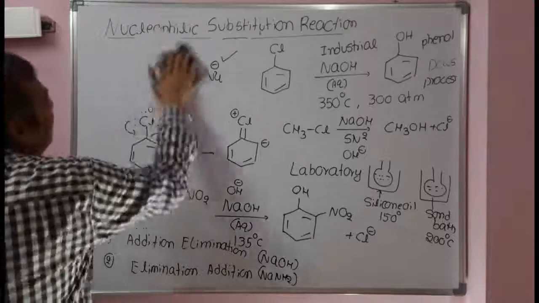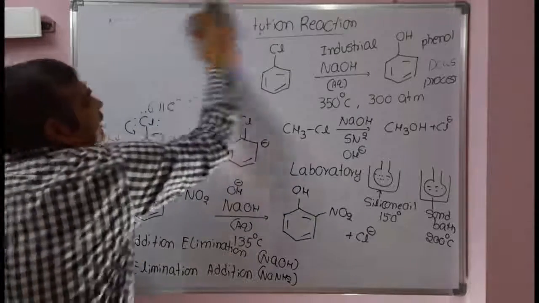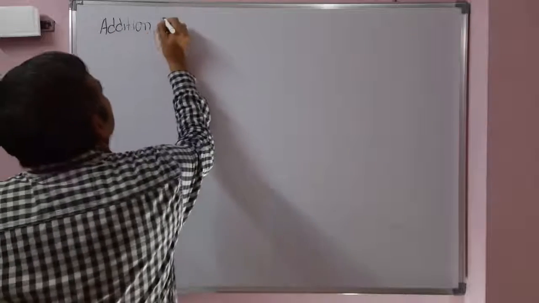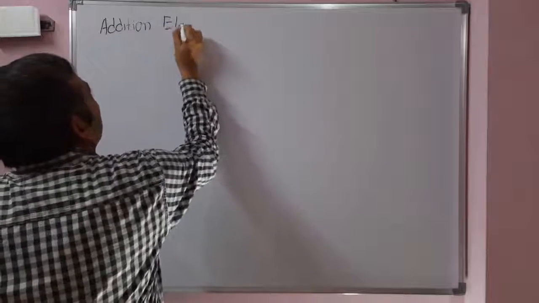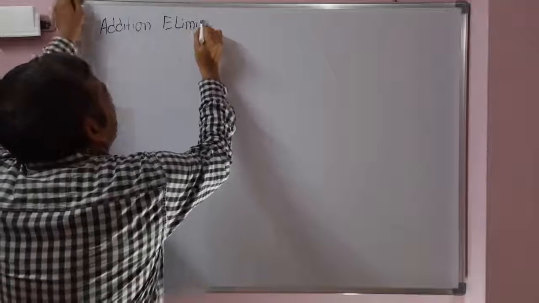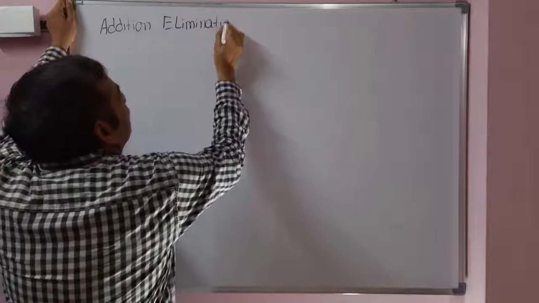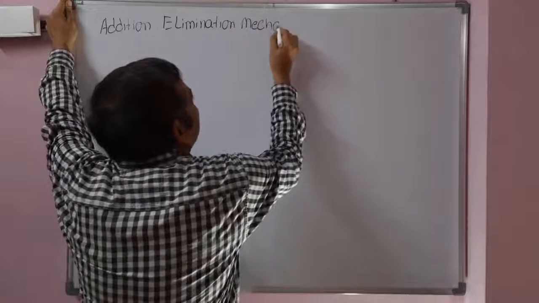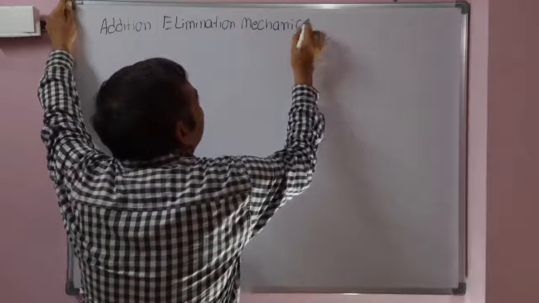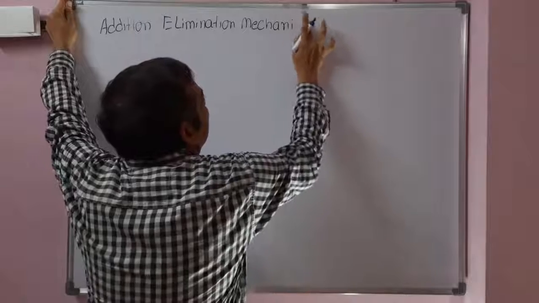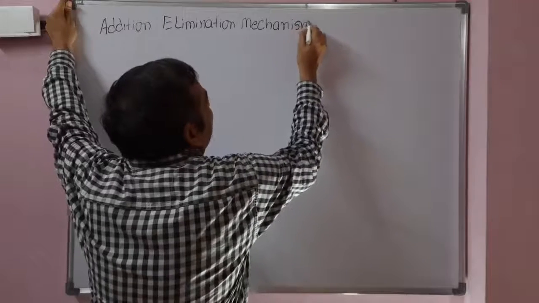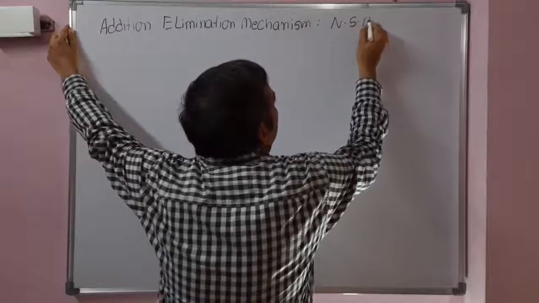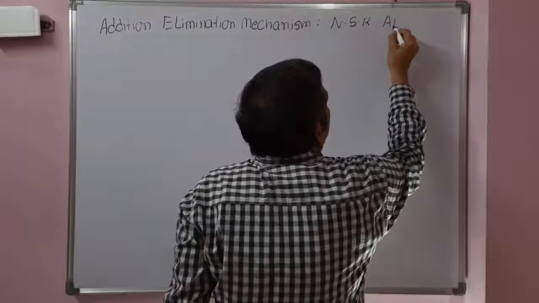Let's take the subheading addition-elimination mechanism. Addition-elimination mechanism is a nucleophilic substitution reaction on aryl halides where an electron withdrawing group is present on the aryl halide.